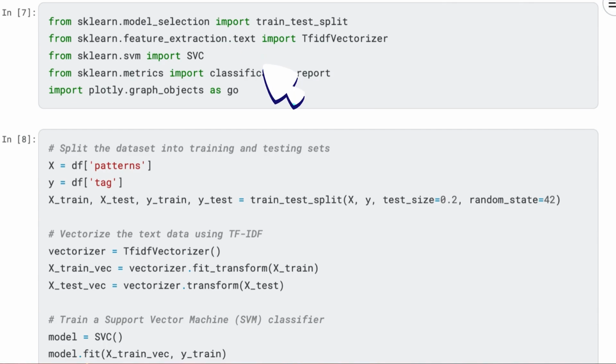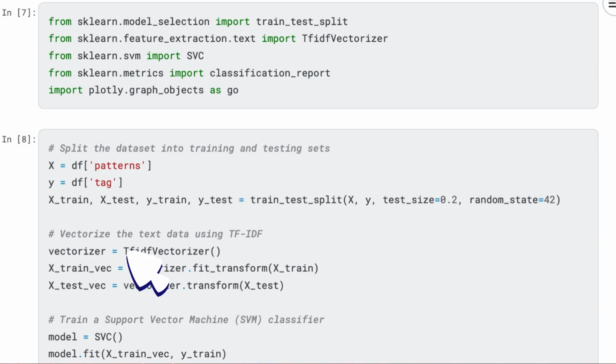We begin by importing the necessary libraries for our machine learning model and visualizations. First, we split our dataset into training and testing sets. The patterns column is our feature set, and the tag column is our target variable. We use an 80-20 split for training and testing, respectively.